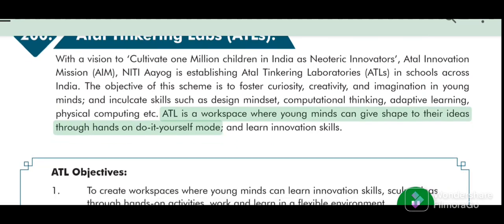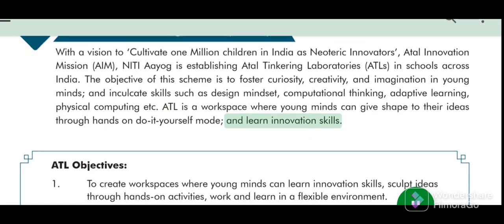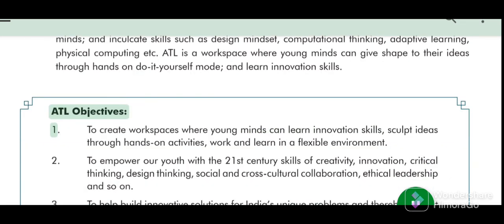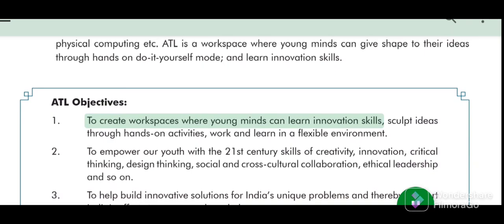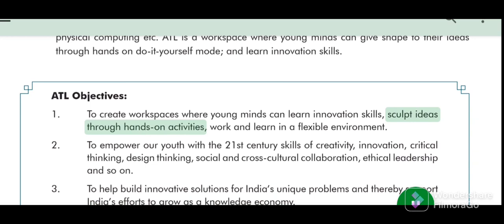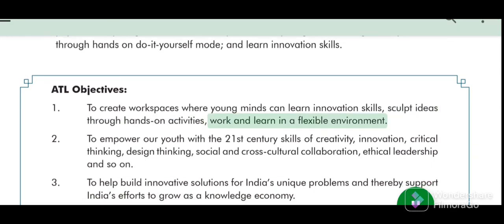ATL is a workspace where young minds can give shape to their ideas through hands-on do-it-yourself mode and learn innovation skills. ATL objectives. 1. To create workspaces where young minds can learn innovation skills, sculpt ideas through hands-on activities, work and learn in a flexible environment. 2.